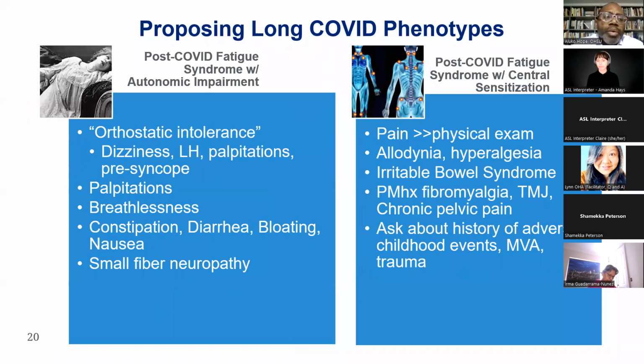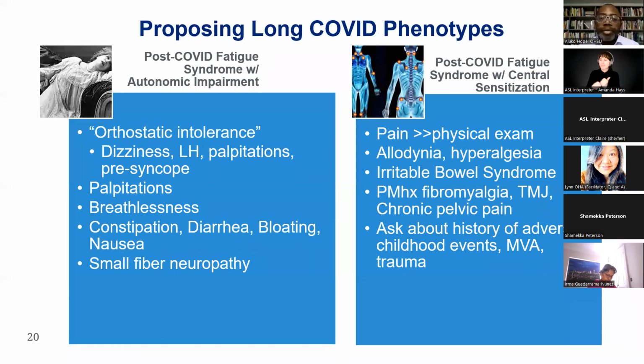And then I think we try to pick out the patient with autonomic impairment. That's the dysautonomia, partly because I do think that that set of symptoms really lends itself to a particular type of treatment that I think it's important to highlight. And so these kinds of symptoms would include things like dizziness, lightheadedness, your heart beating really fast, feeling faint, sometimes palpitations, you're feeling breathless when you're walking up and down stairs, or again, like the bloating and the diarrhea or the constipation that we talk about.